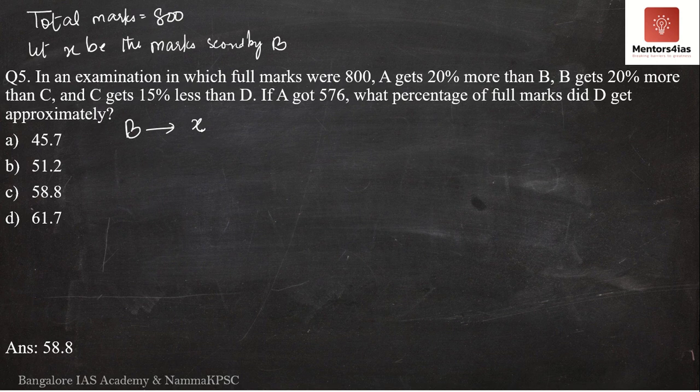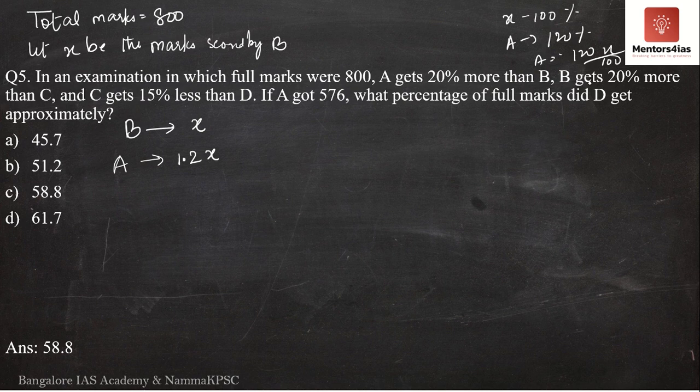Now, if X is the marks scored by B, then what is the marks scored by A? A gets 20% more than B. Then it is nothing but 1.2 into X. Therefore, the marks scored by A is 1.2x. I hope by this time it is clear. See, x is 100%. A gets 20% more, then A's marks is 120%, which is nothing but 120x divided by 100, which is 1.2x. So A's marks is 1.2x.